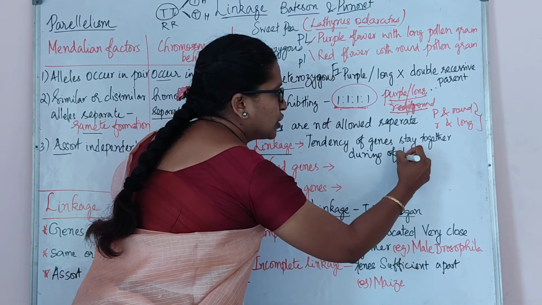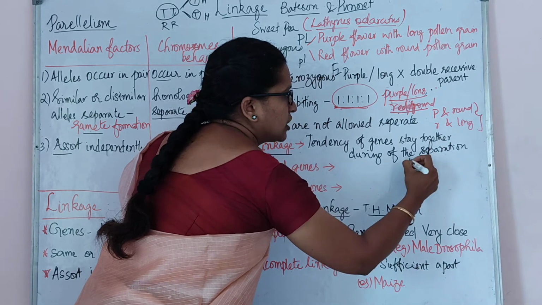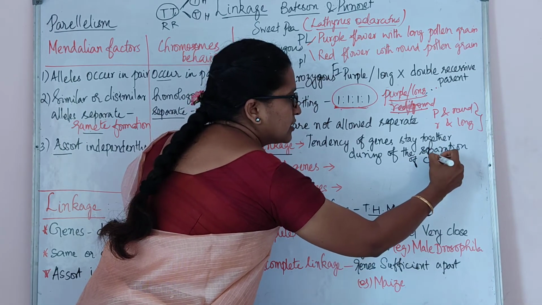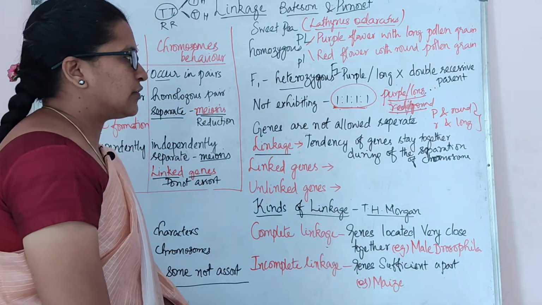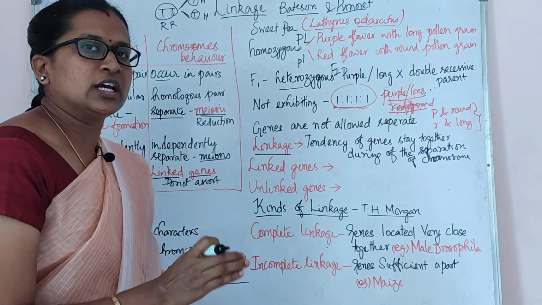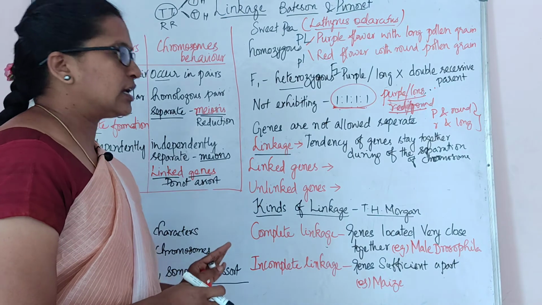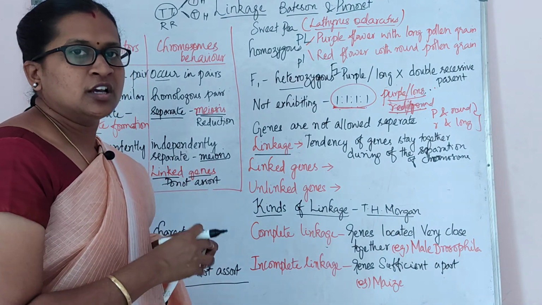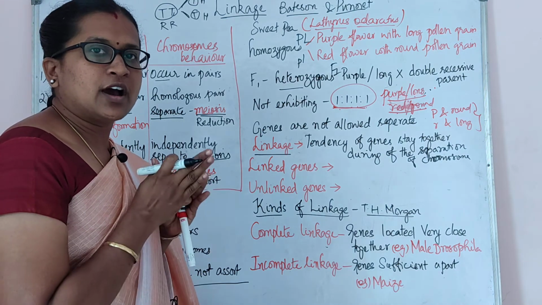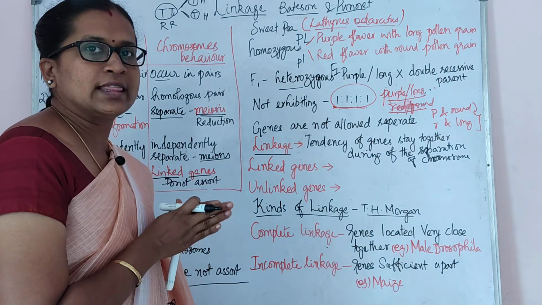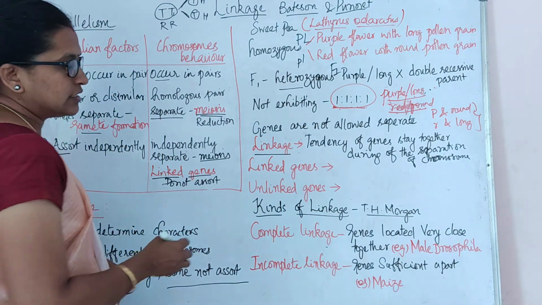That is very, very important. During the separation of chromosomes, while the separation is taking place, what will happen? They will have the tendency to stay together and they will not separate from each other. So this is called linkage. Linkage means linking. So the two genes have a tendency, being placed so closely together, that they will not separate. That is called linkage.